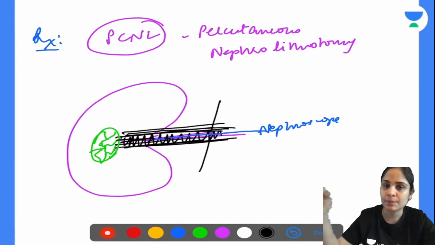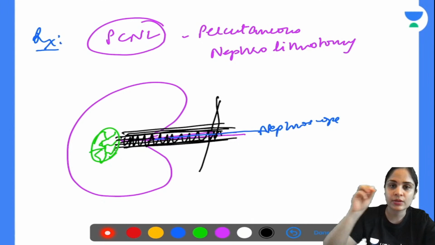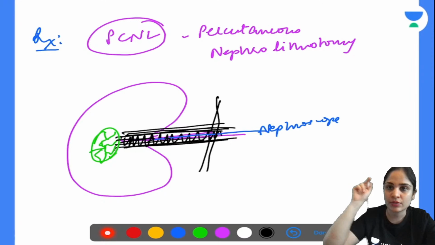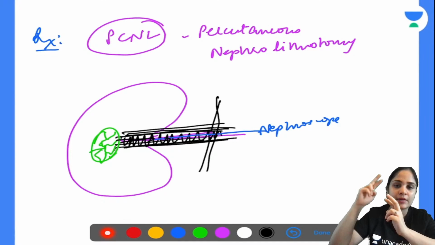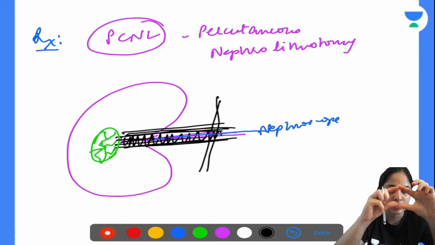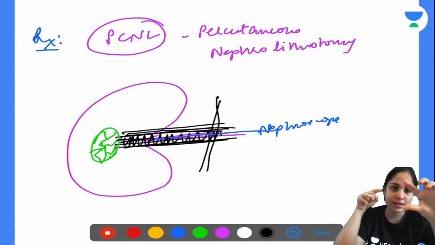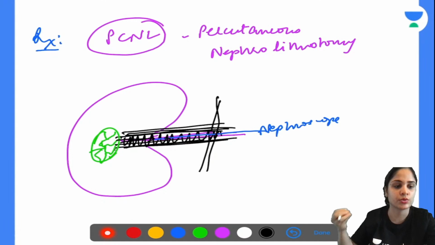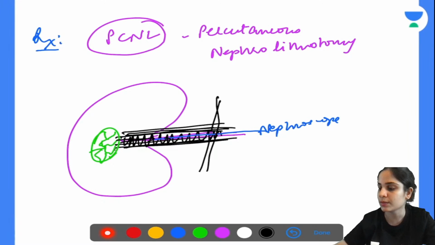I'll tell you guys again. First, percutaneously pass a needle. You will enter into the renal pelvis. How will you know you have reached the renal pelvis? You'll be able to see urine coming out through the needle. Then you pass a guide wire. Then on top of the guide wire, you pass dilators, small size, big size. Once you have created a big enough tract, pass the nephroscope through that tract, break down the stone, remove the fragments of the stone through the entire tract. Okay, so that is how you do a PCNL.